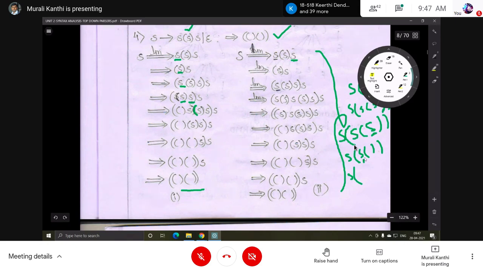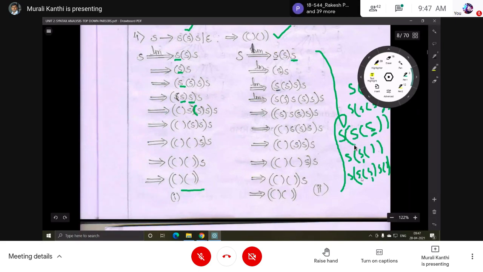Why we should get two opening and closing parentheses inside one opening and closing parenthesis. So S within S, already opening and closing are not there. Okay, this is the rightmost non-terminal, this one replaced by epsilon. Next to the rightmost non-terminal, this one replaced by epsilon.